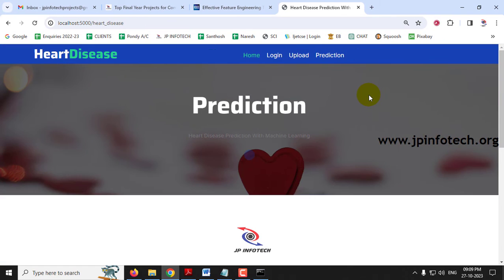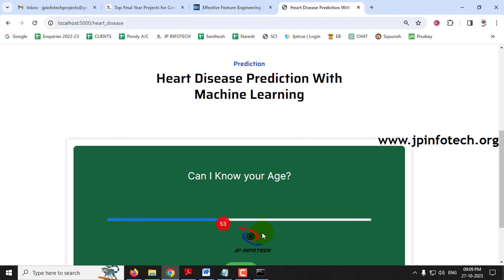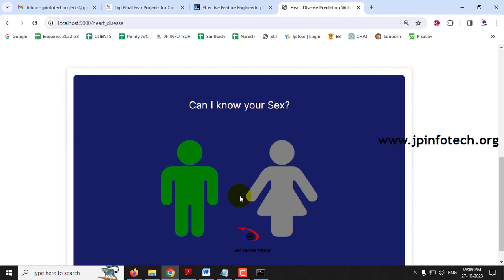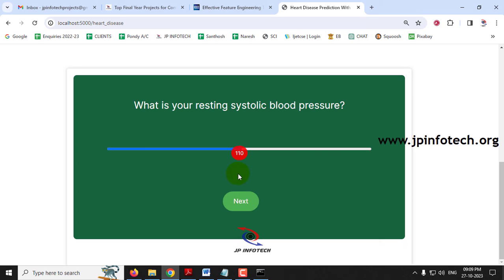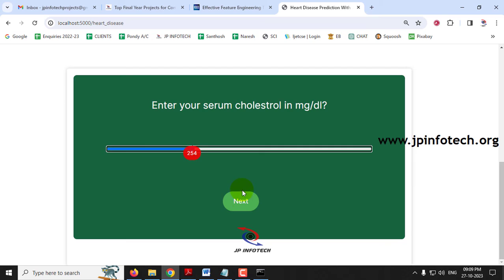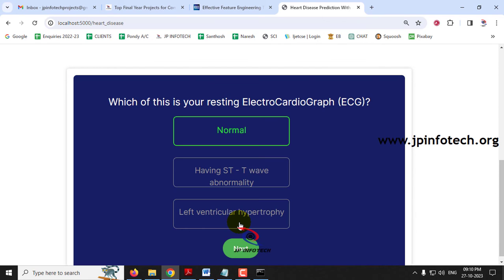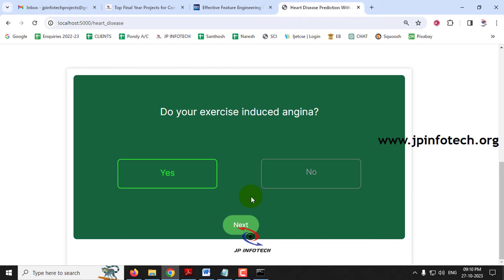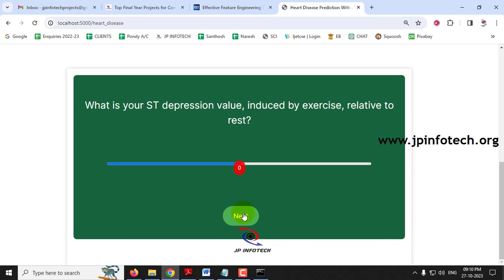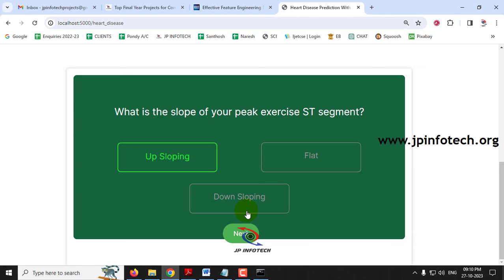Finally I go to the prediction menu again to enter a final case with the age of 50, sex female, typical angina, 110, this is 254, no, this is normal, this is 159, this is no, and this is a 0, and the exercise ST segment is down sloping.